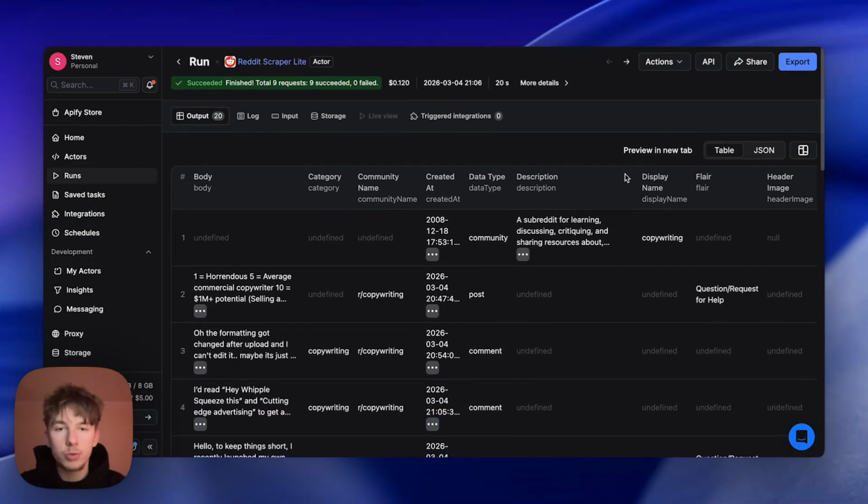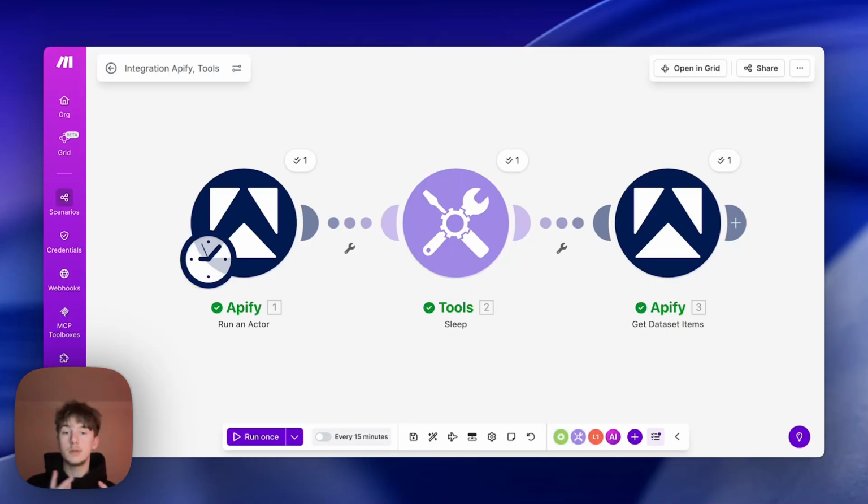And what I want to show you guys real quick, you can see that this Apify actor took 20 seconds to do this, and we put a 30-second timer. So obviously, if we were searching for 50 comments, then that sleep module would have to go up to like a minute. Obviously test it around, as I said, but yeah, you can see what I mean by that.